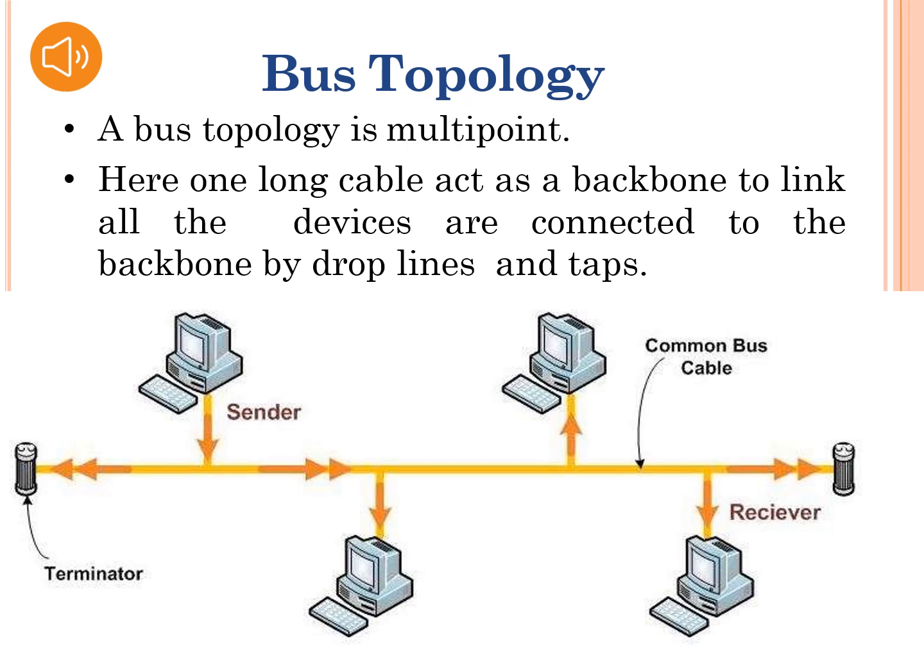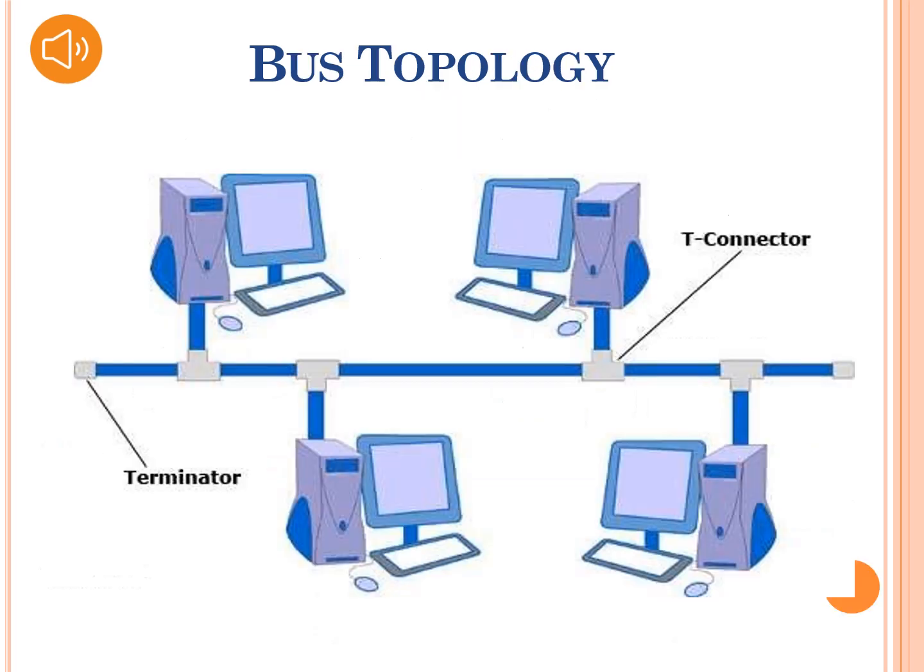Next topology is bus topology. A bus topology is multi-point. Here, one long cable acts as a backbone to link all the devices, which are connected to the backbone by drop lines and taps. You can see in the figure a bus topology consists of a main cable with a terminator at each end. This is another diagram of bus topology.